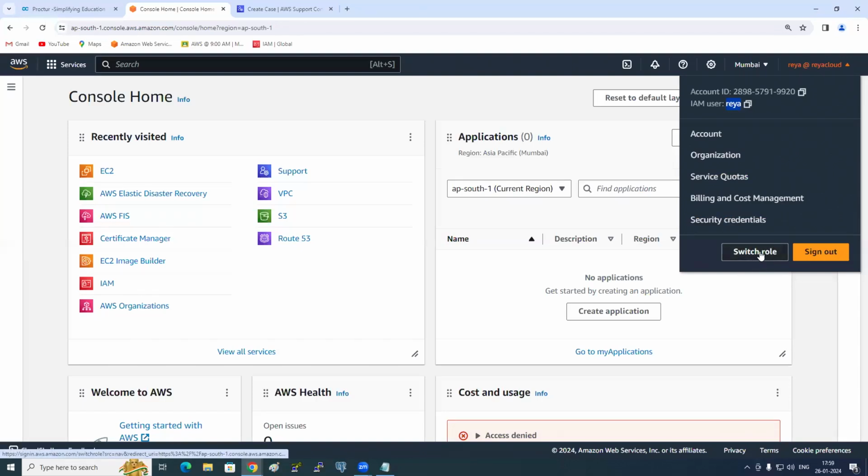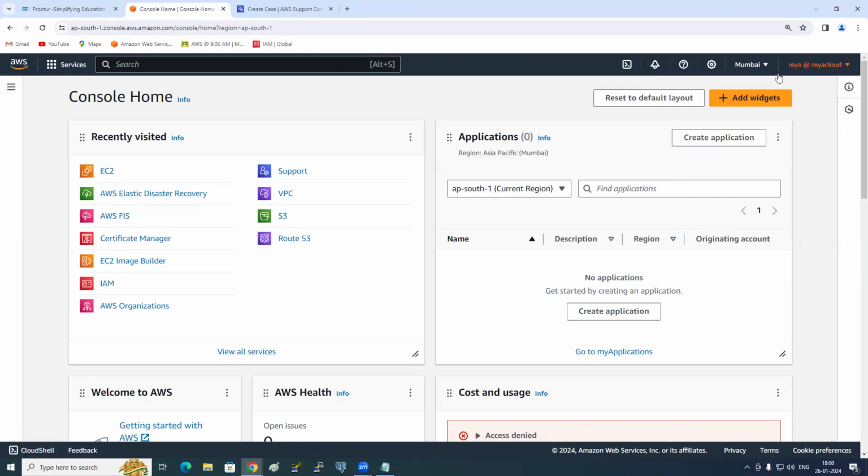Do you remember, did we discuss switch role yesterday? Using what concept? Switch role concept is SSO? No. I have my account and some person wants to log into my account. Can I create an IAM user for him? But how can he log into my account? Using what concept? Roles concept. What is that? Switch role. Okay. Sign out. Is it clear, Nana?